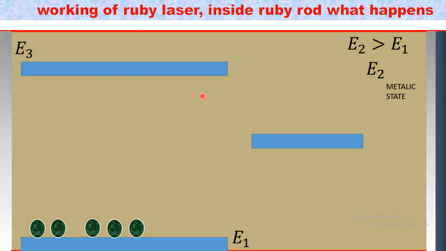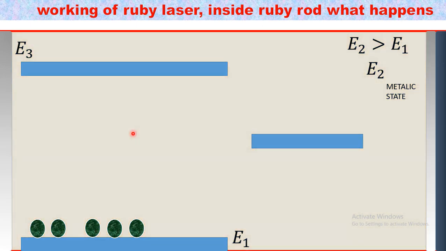When the flash tube flashes and the light rays are directed to the ruby rod, what happens inside? This is the energy level E1, this is E2 and E3. Lower energy level, higher energy level, and this is the metastable state. Here we can discuss stimulated absorption, spontaneous emission, and stimulated emission.